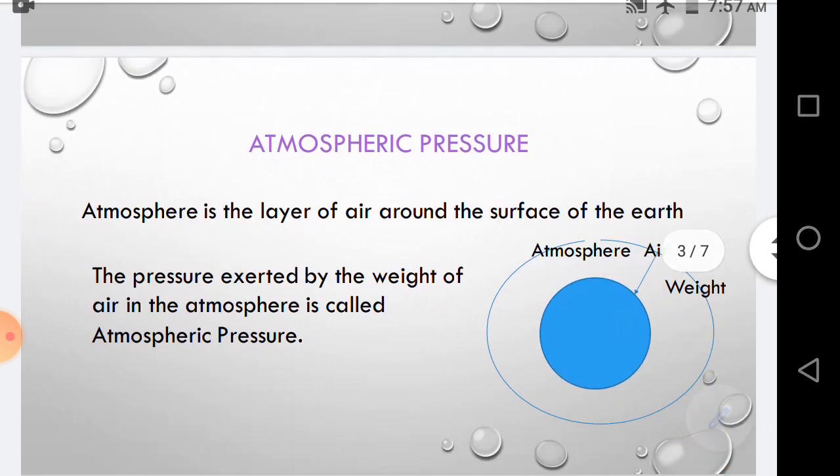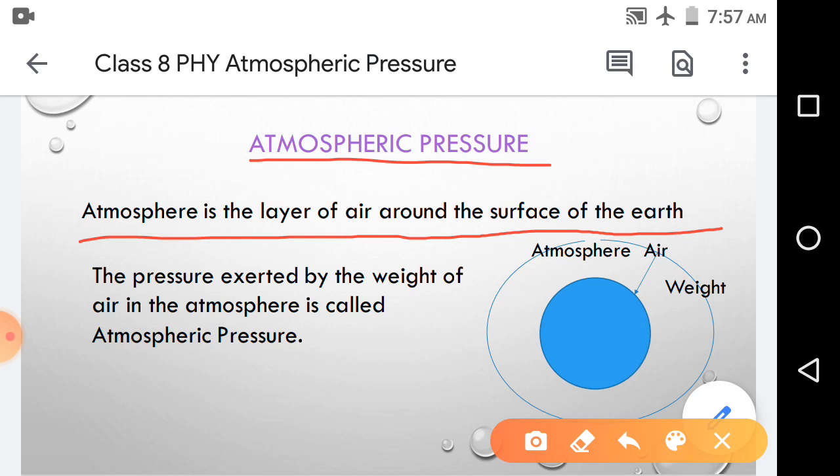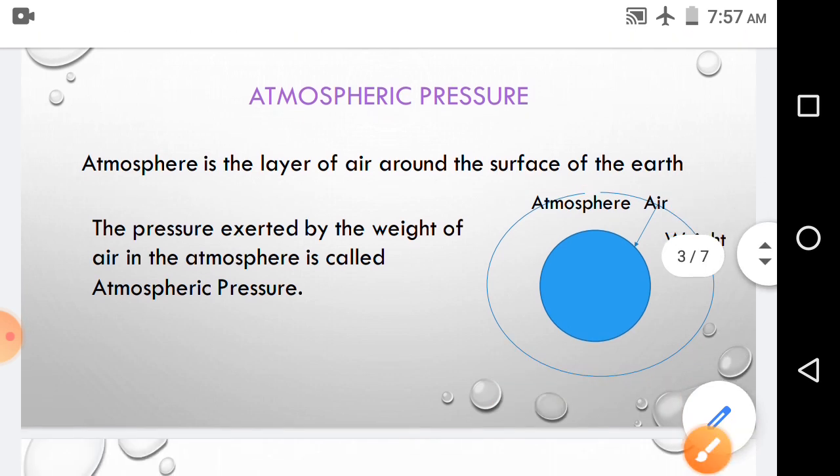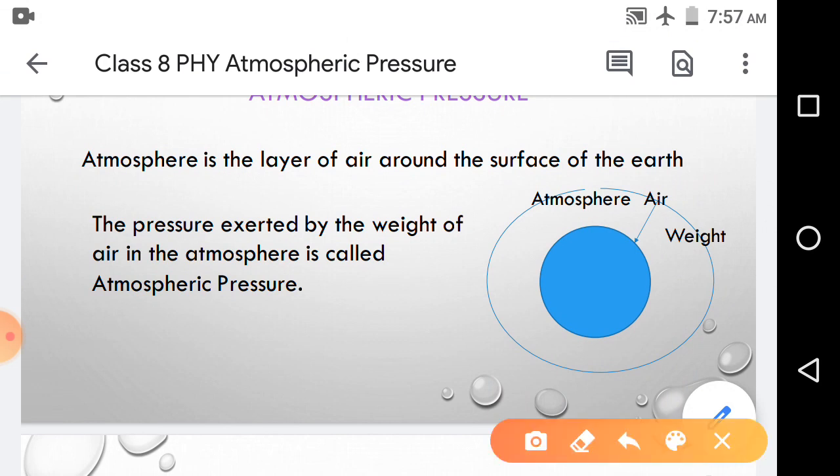Here we will know about atmospheric pressure, the main topic for this video. So what is atmosphere? Atmosphere is the layer of air around the surface of the earth. First see this picture. In this picture, this is earth, and this circle represents the layer of air around the surface of the earth.